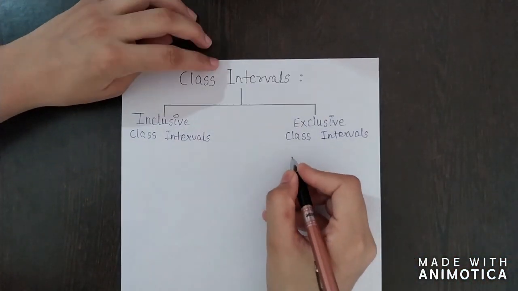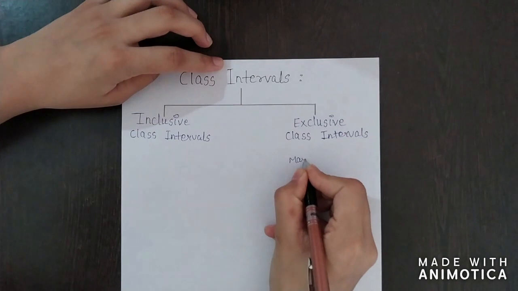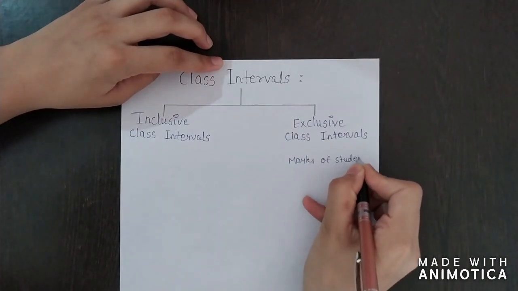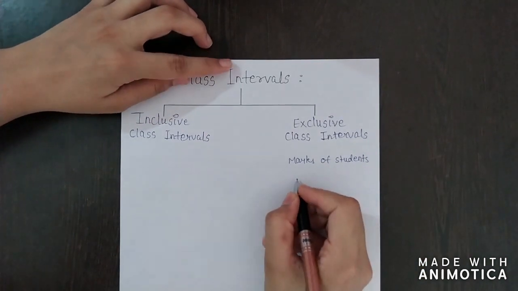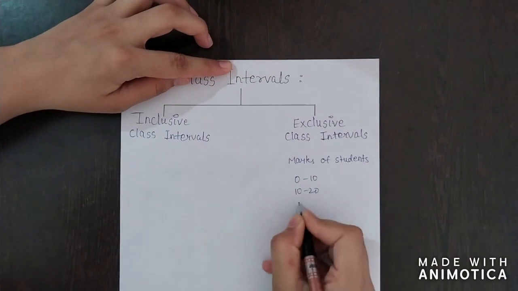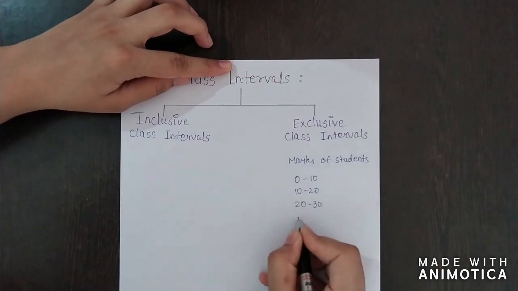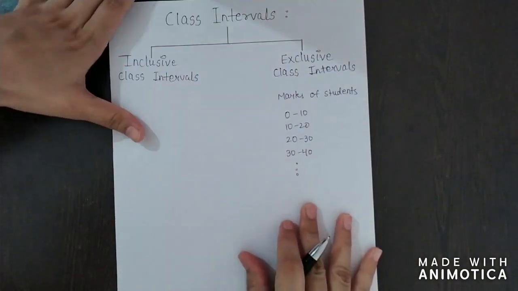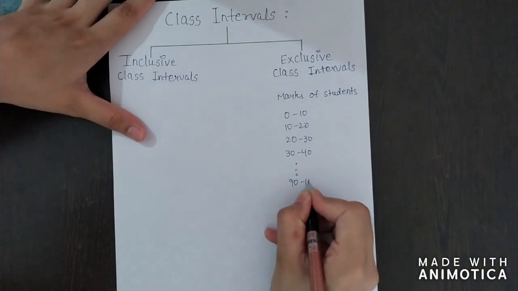For example, if I have the data of marks of students, then I'll classify this data as 0 to 10, then 10 to 20, 20 to 30, 30 to 40, and up to 90 to 100.